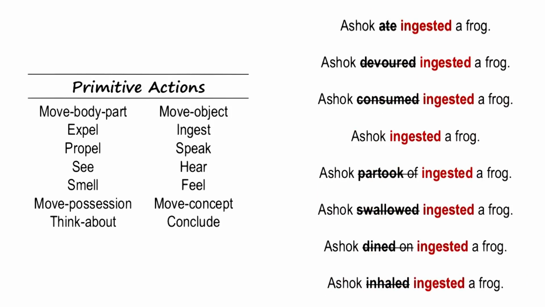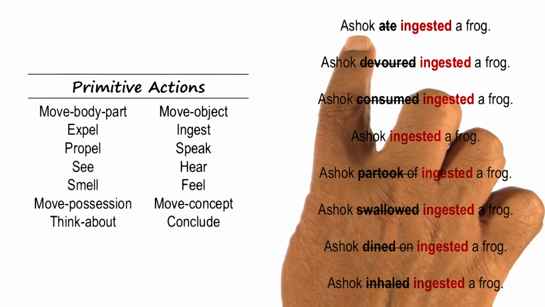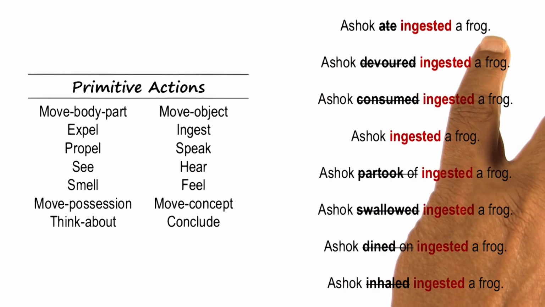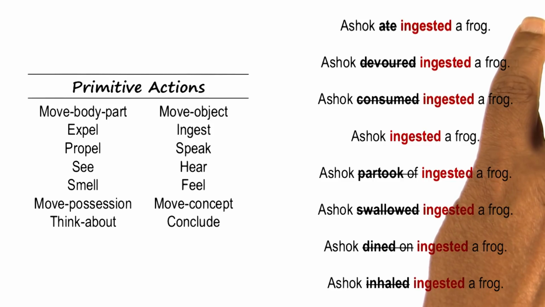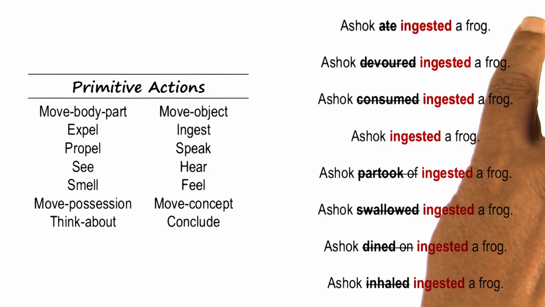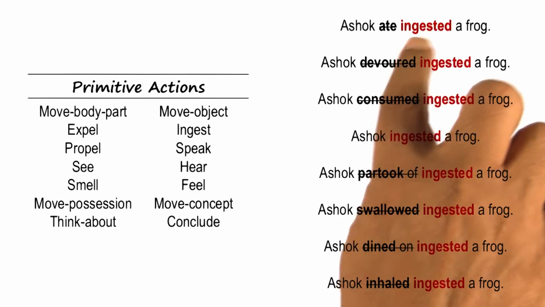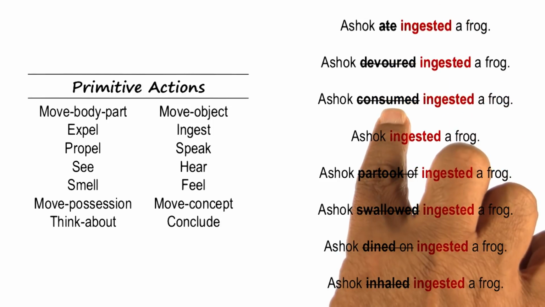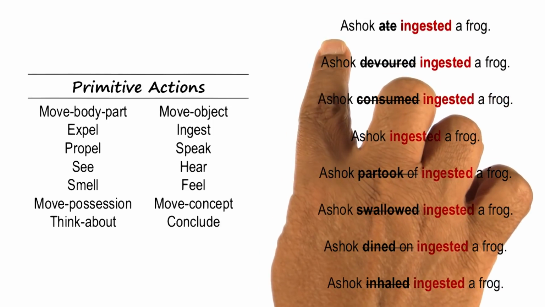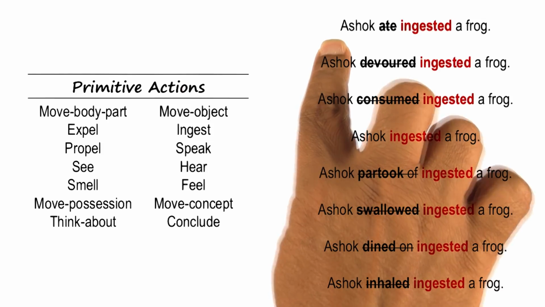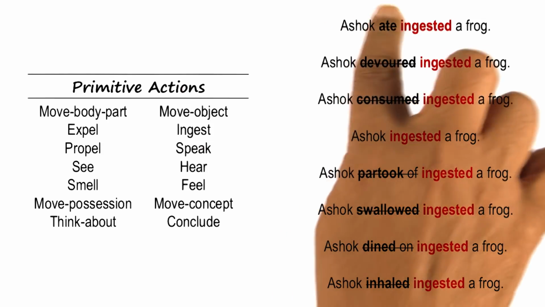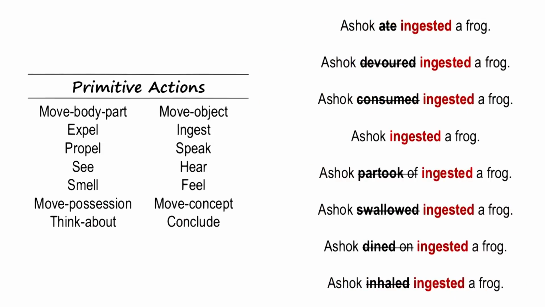What is the basic meaning? The basic meaning, again, is that Ashok is an agent. Frog is the object that is getting eaten, ingested. Initially, the frog was outside Ashok's body and probably dead or alive. We don't know its state. After the ingestion has occurred, or devoured has occurred, or consumed has occurred, the frog is inside Ashok's body and it's dead. And further, Ashok probably is happy at the end of this particular ingestion.